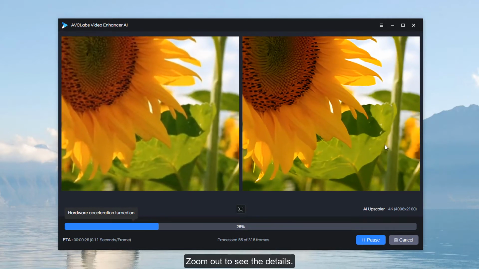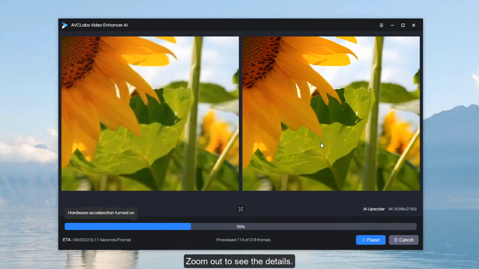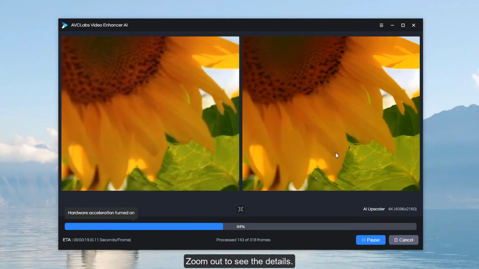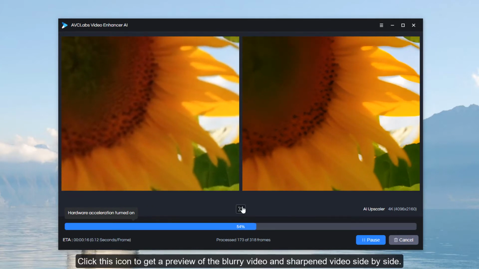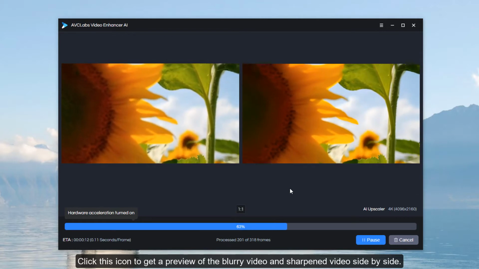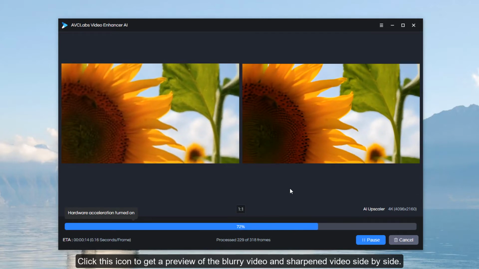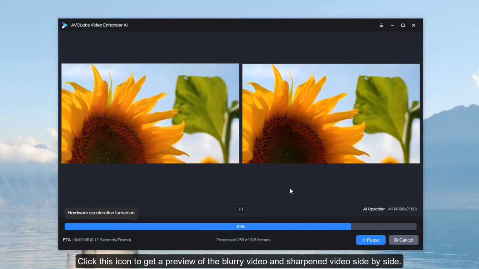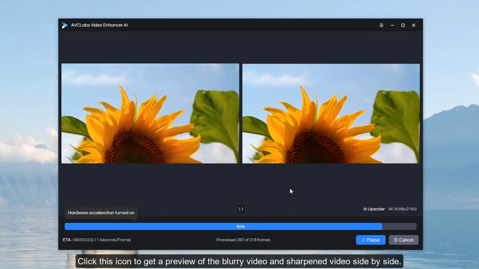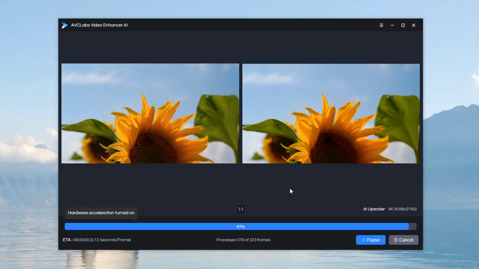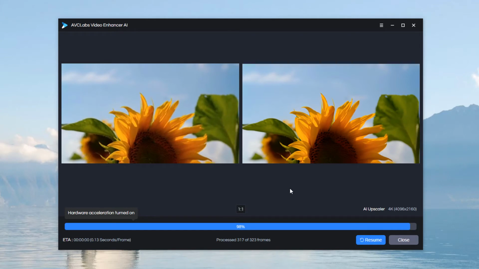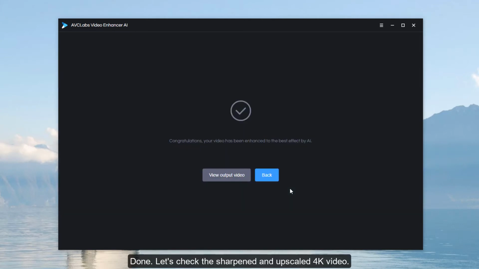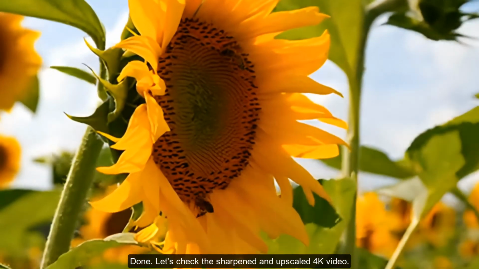Zoom out to see the details. Click this icon to get a preview of the blurry video and sharpened video side by side. Done. Let's check the sharpened and upscaled 4K video.